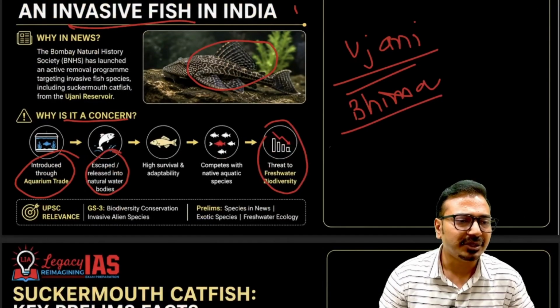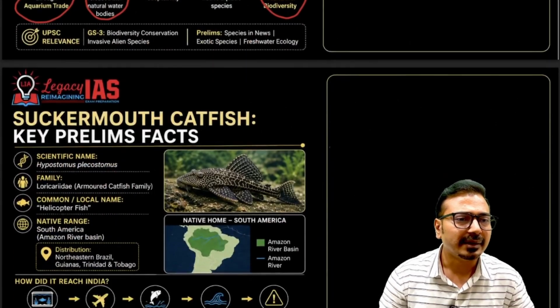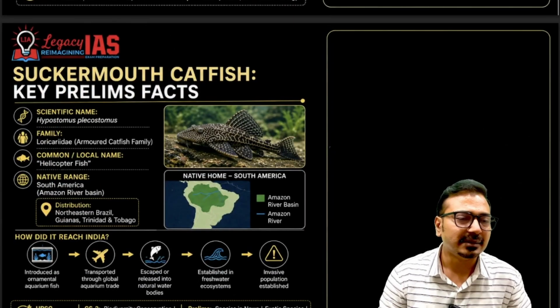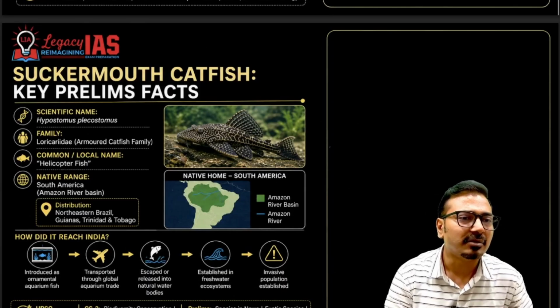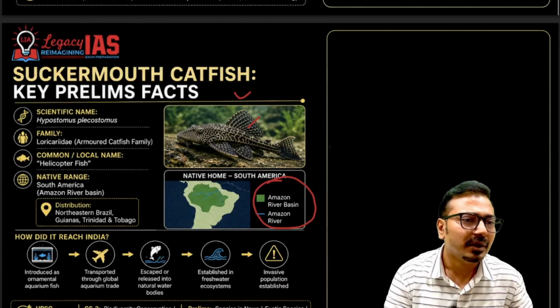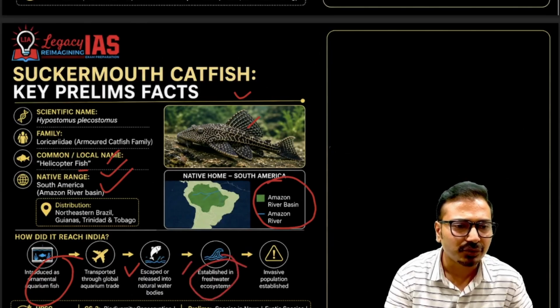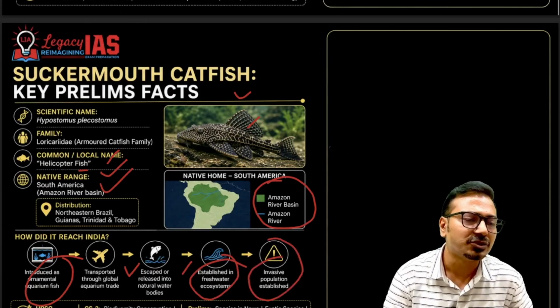Okay, so the sucker mouth catfish, key prelims facts you should know. In prelims, you can be asked a question: which of the following are invasive species? There they may mention the sucker mouth catfish. It looks like this, and it is native to the Amazon River basin. The common name is also helicopter fish. Native to South America, the Amazon River basin. Now, how did it reach India? Through ornamental aquarium fish transported through the global aquarium trade, it escaped into natural water bodies and entered freshwater ecosystems, so it has now become an invasive population.